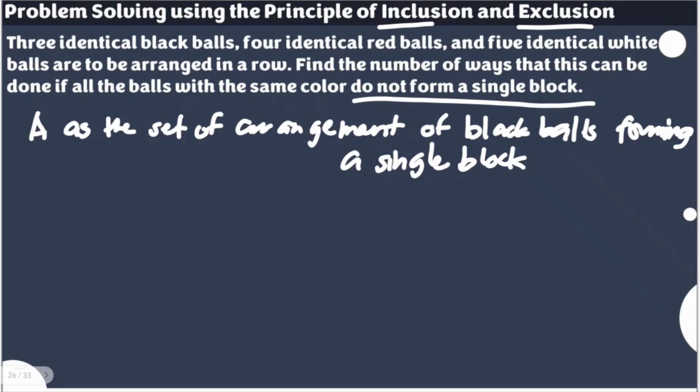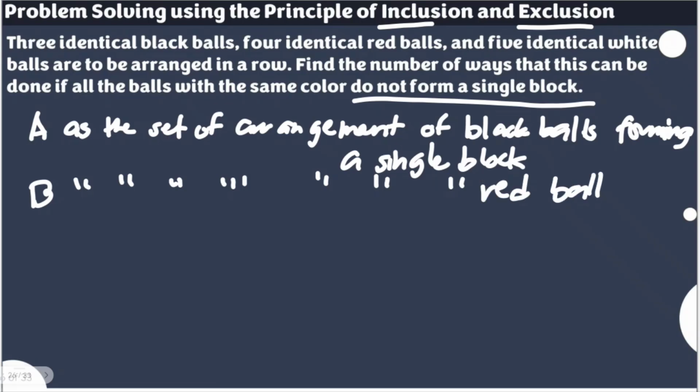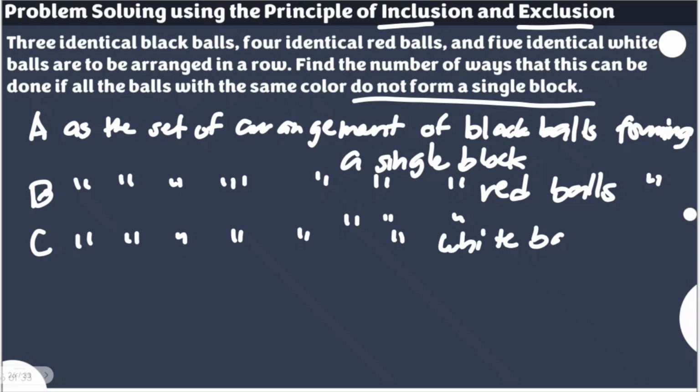Okay, let us say B as the set. I'm doing it like this so that we will be saving time. We are now on red balls. Okay, so here, B is the set of arrangements of red balls forming a single block. And how about C as the set of arrangements of, let's say, white balls forming a single block. Okay, so we have identified here sets A, B, and C.